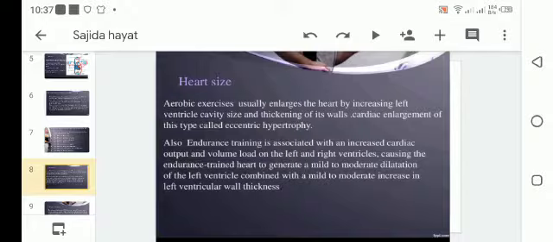Aerobic exercise usually enlarges the heart by increasing left ventricle cavity size and thickening of its walls. Cardiac enlargement of this type is called eccentric hypertrophy. Also, endurance training is associated with increased cardiac output and volume loads on the left and right ventricles, causing the endurance trained heart to develop a mild to moderate dilatation of the left ventricle combined with a mild to moderate increase in left ventricle wall thickness.